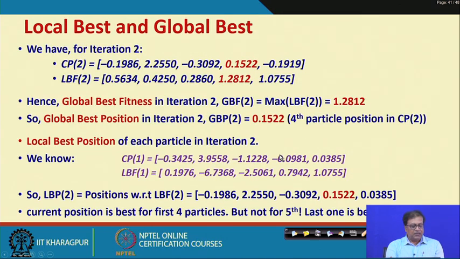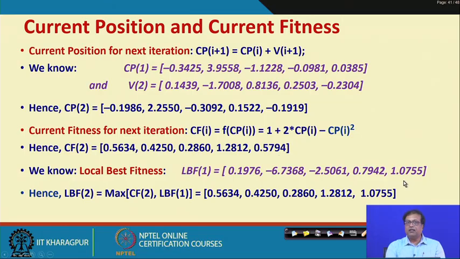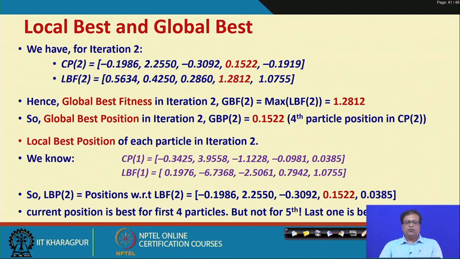But out of these 0.5794, this is better. So, that will be our LBF2. So, only the 5th position is different. Then from there, we know CP2, we can find out LBF2.